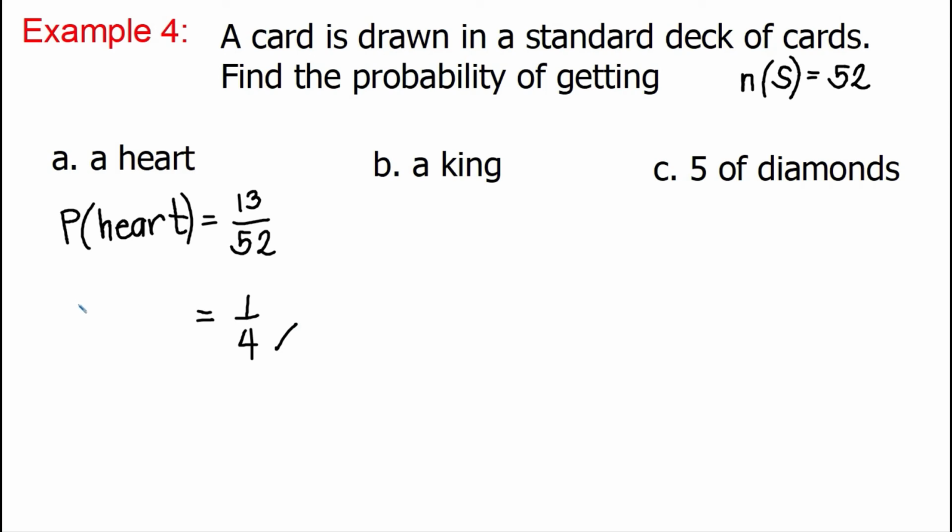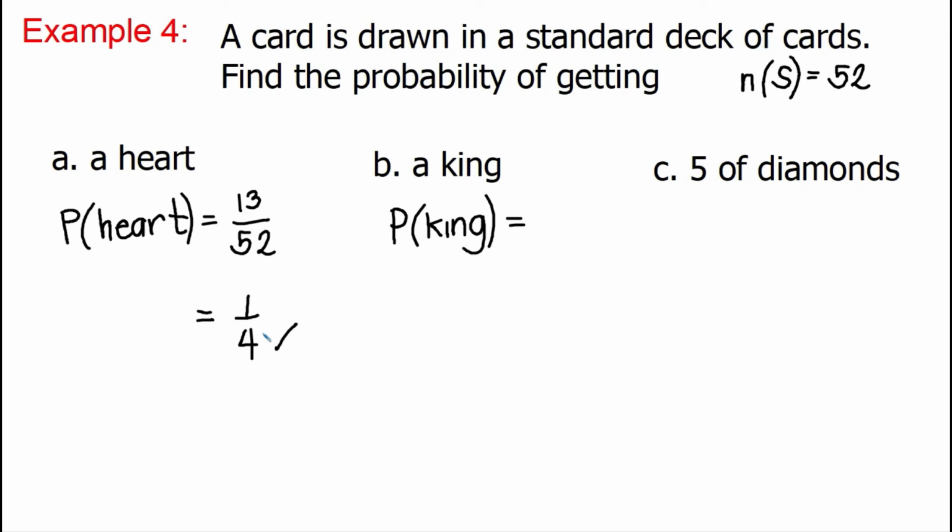Letter B. What is the probability of getting a king? So, king this time. Probability of getting a king. How many kings are there in our standard deck of cards? Our kings are 4, because king of hearts, king of diamonds, king of spades, and king of clubs.